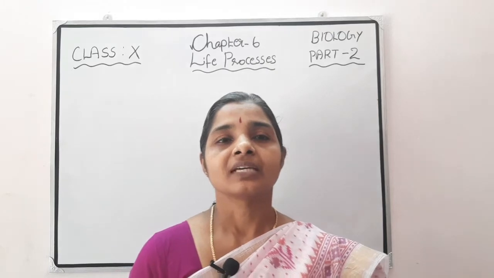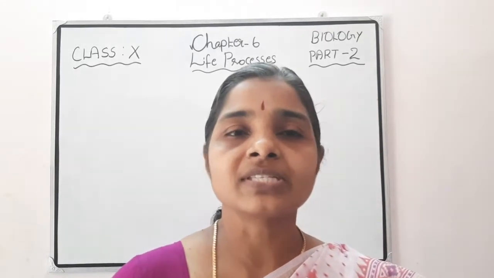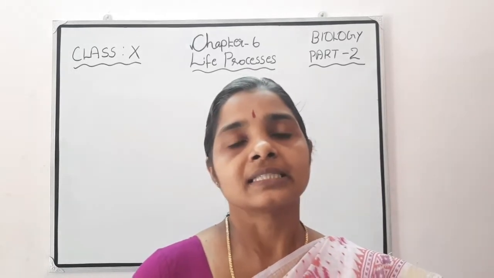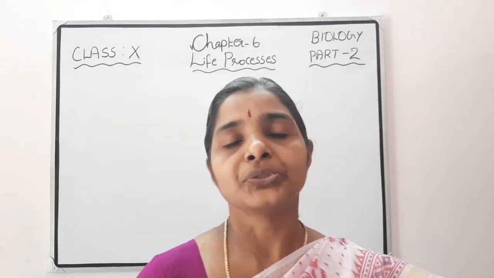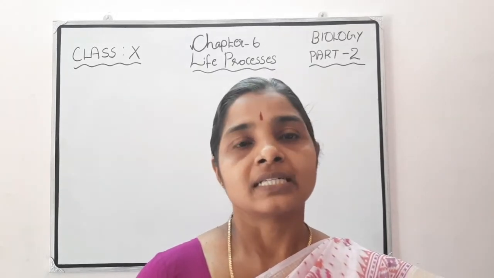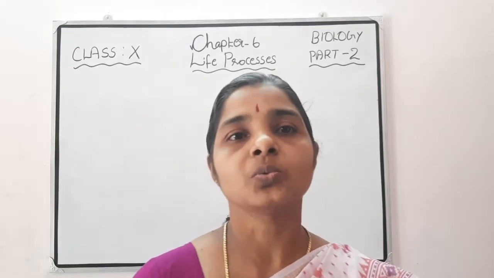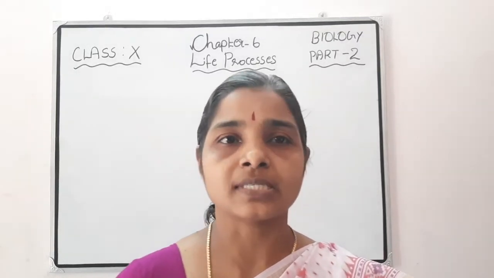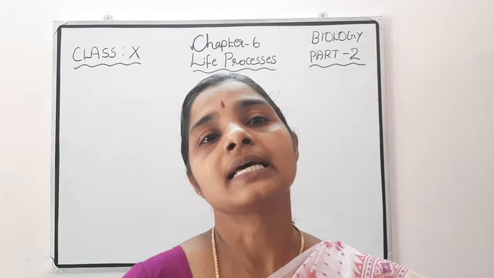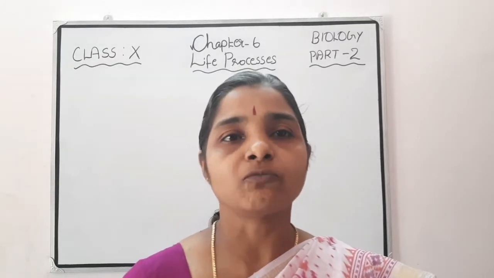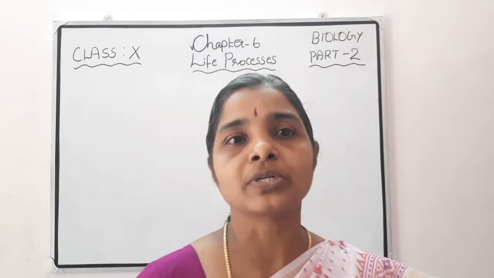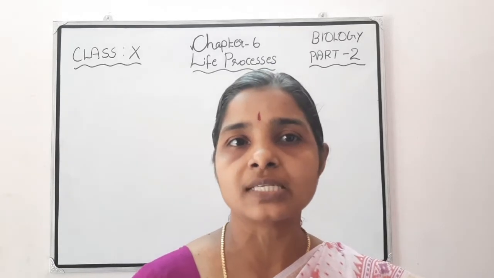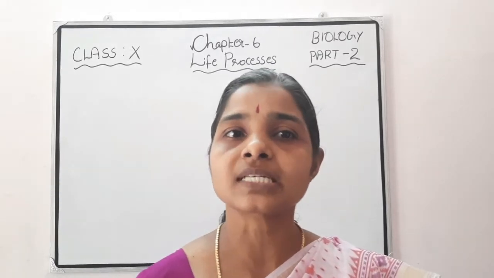Jai Hind children. In the previous video, we have seen the introduction of the chapter life processes, and the introduction and the definition for nutrition, respiration, transportation and excretion. Now we can move on to one of the life processes, and it is the most important life process, that is nutrition. What is nutrition? Which are the types of nutrition, what is autotrophic nutrition, and the points related to photosynthesis. All these we are going to discuss now.